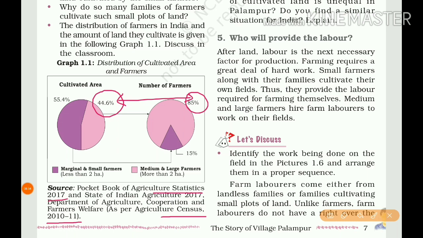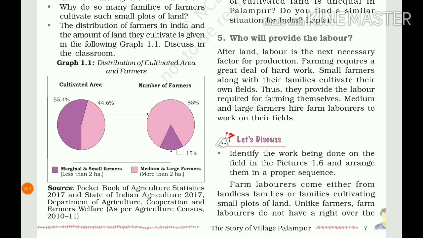2017. Next, here you see that 15 percent of farmers, those who are medium and large farmers, are holding 55.4 percent of land. So a smaller number of farmers are holding more than half of the land. Okay, this is described in this picture.